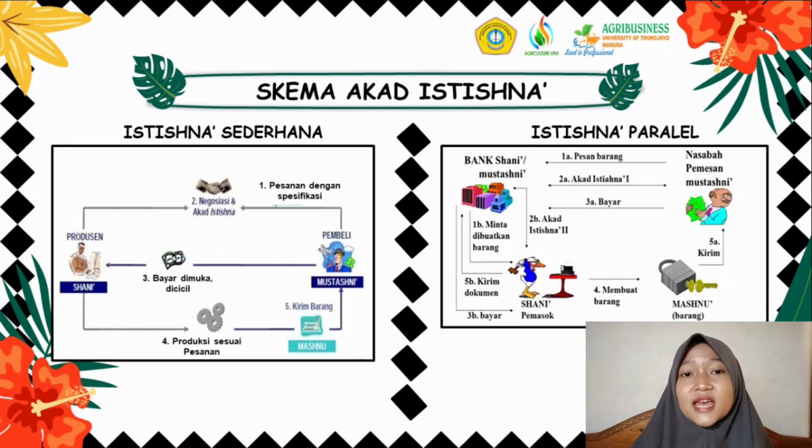The Islamic bank makes invoices to the buyer customer based on the level of completion of the goods. The supplier delivers the goods to the buyer customer. The supplier sends proof of delivery of goods to the Islamic bank. The customer pays for the istisna goods in accordance with the agreement.